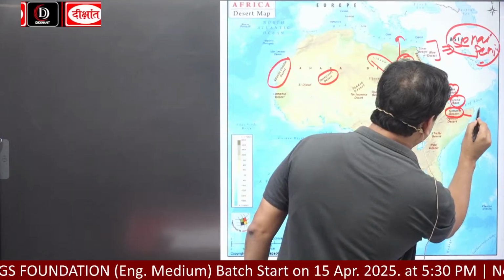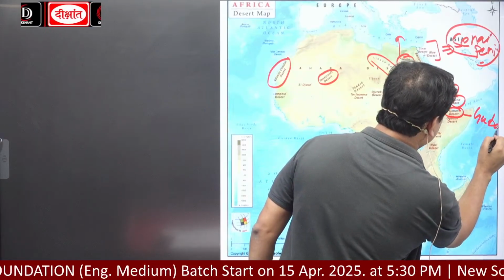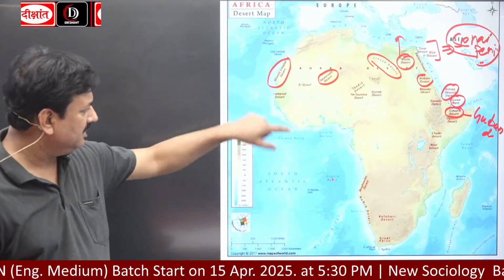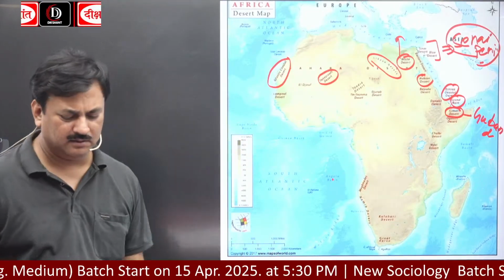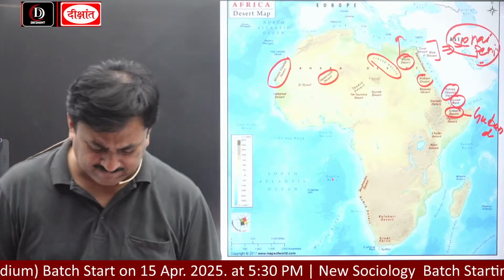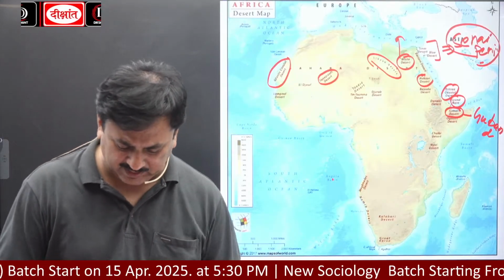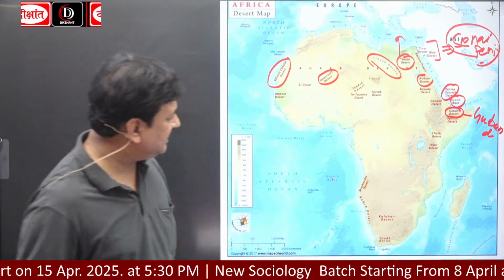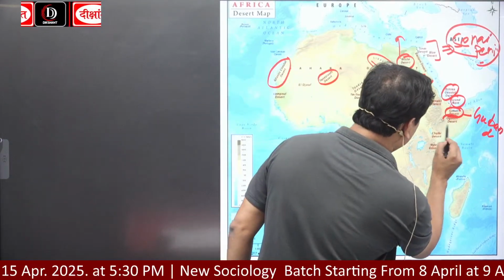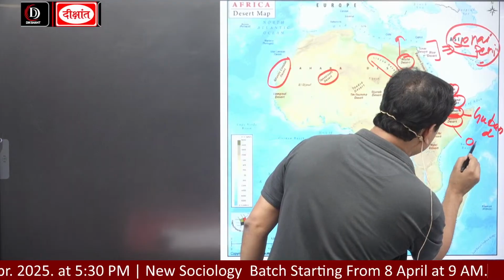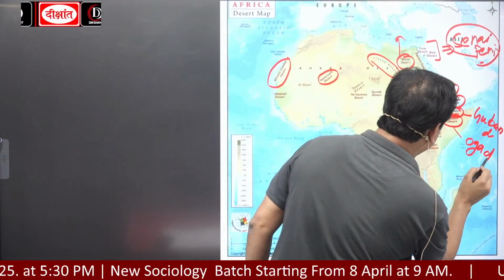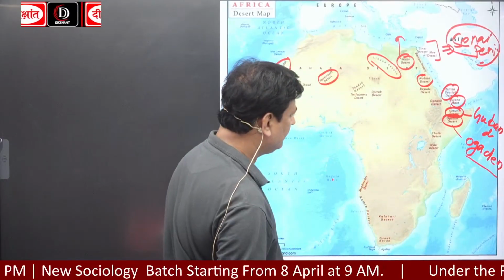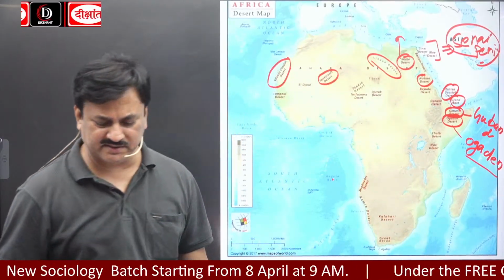It is a part of Somalia and Eritrea, Somalia and Ethiopia. Then the Ogaden Desert, just here is Ogaden Desert.